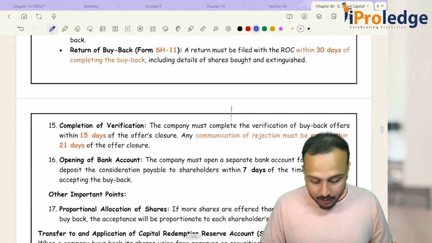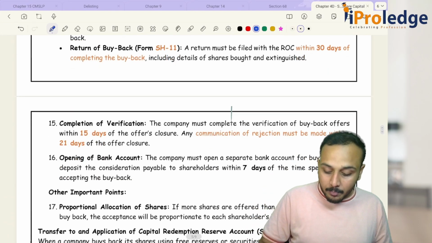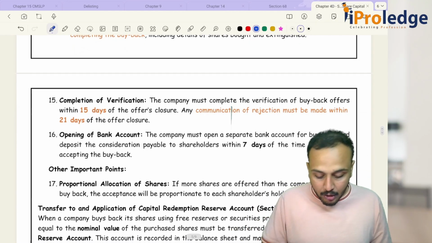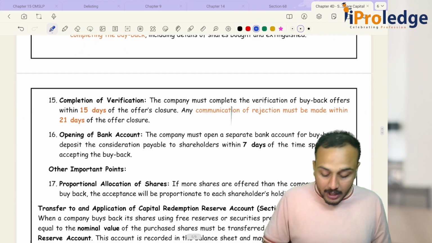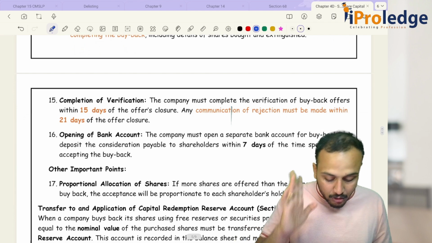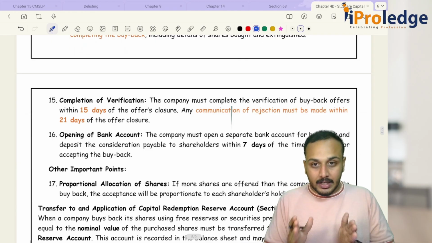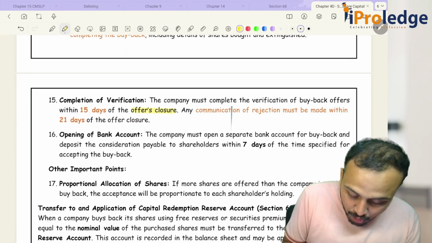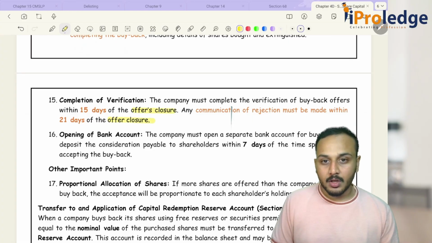Then completion of verification. The company must complete the verification of buyback offers within 15 days from the offer closure, and any communication of rejection must be made within 21 days of the offer closure. So what are they telling? Here the common timeline is your offer closure. Okay.